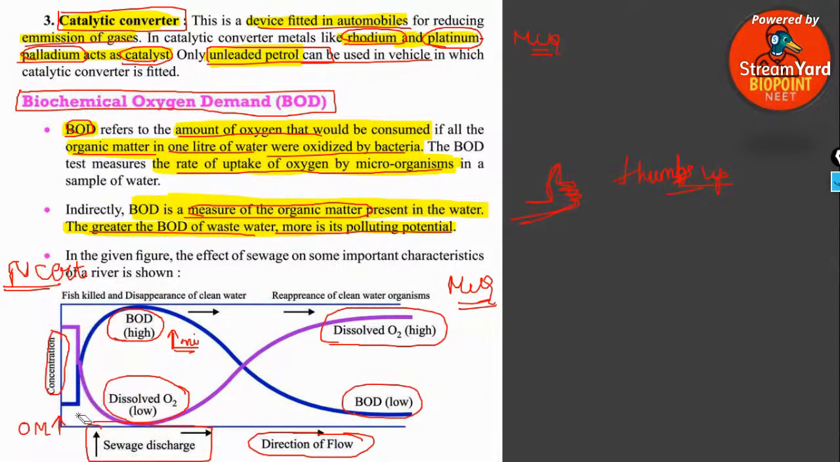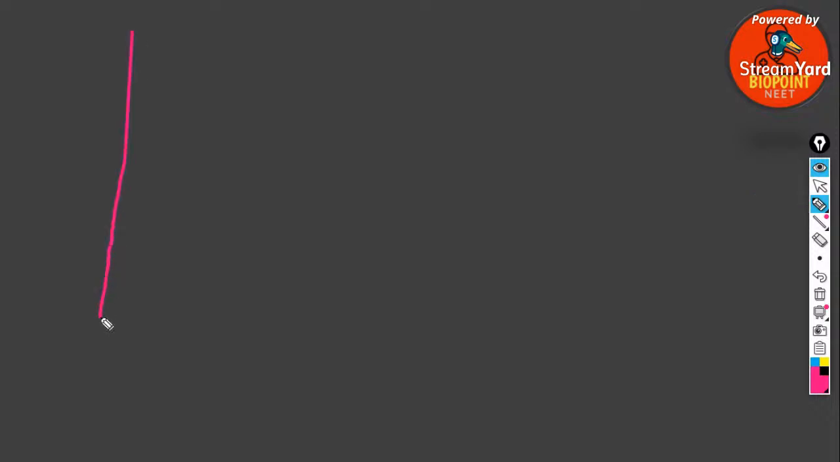Let me take out a blank slide and explain it to you, everyone. Check over here. I'm plotting a graph between concentration and discharge flow. Firstly, I am going to go with the BOD level.